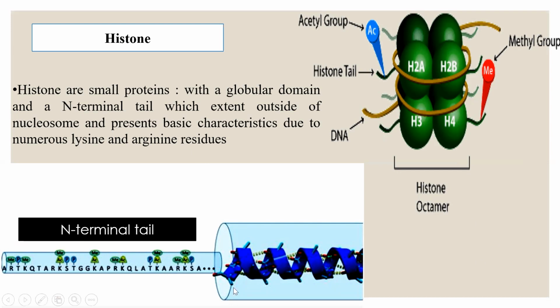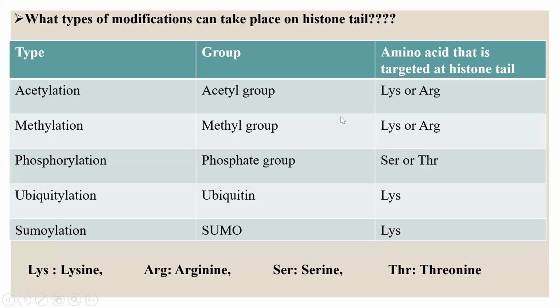When we see the image below, here we can see the histone protein and the protruding N-terminal tail, which has numerous lysine and arginine residues where the histone modifications occur. That is, the patterns of acetylation, methylation, and sumoylation will occur in this N-terminal tail. So this is the arrangement of the histone octamer, around which the DNA is coiled, and these darker green tails are the histone tails, which protrude out from the nucleosome.